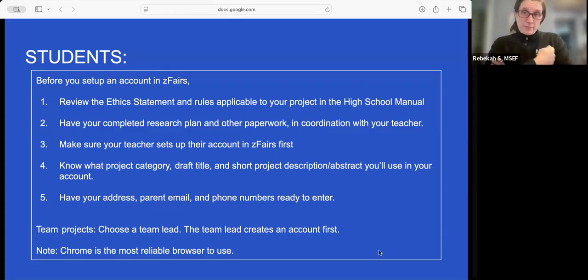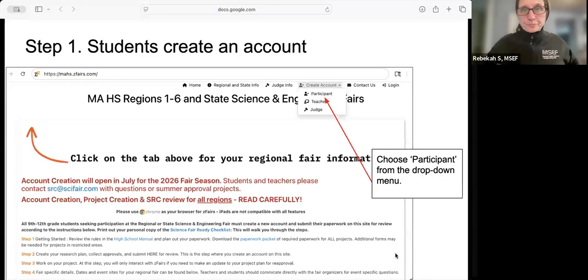If it's a team project, make sure you've identified who's the team lead. The team lead has to create their account completely, start to finish, before the rest of you can create your accounts. So make sure they do that first. As a reminder, Chrome is the most reliable browser to use.